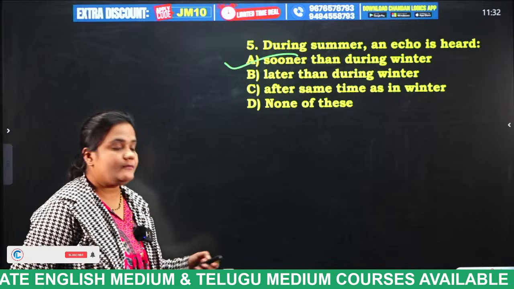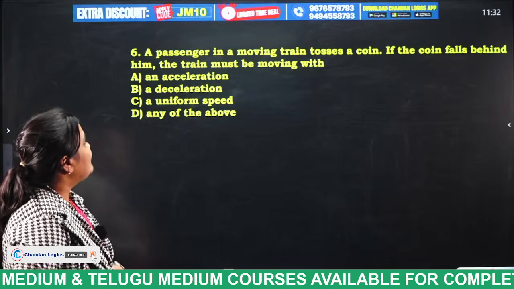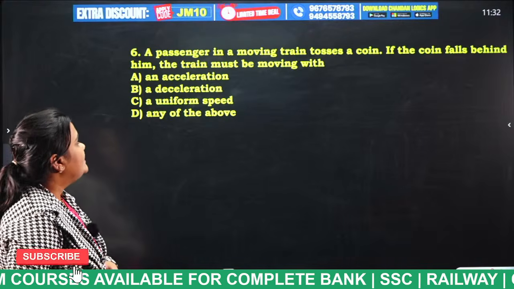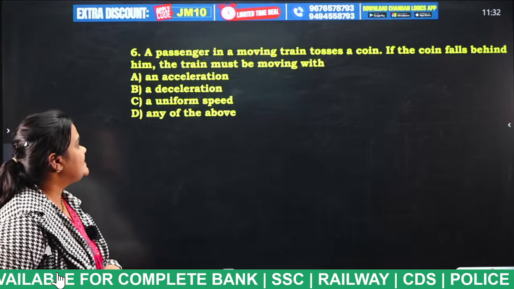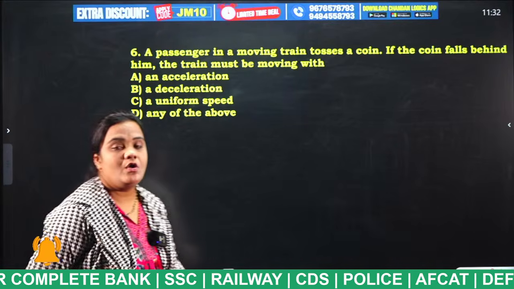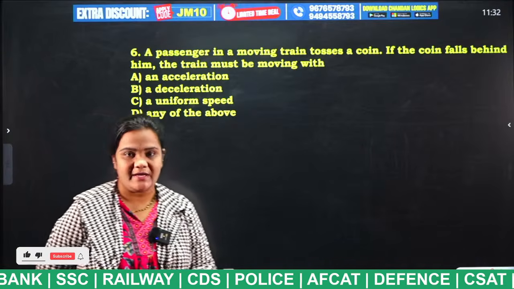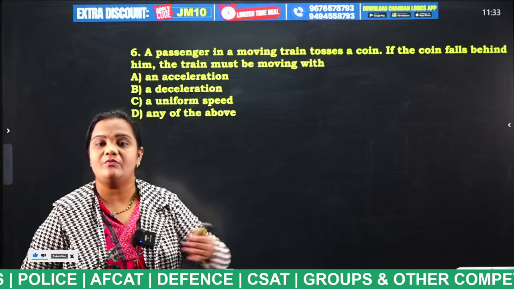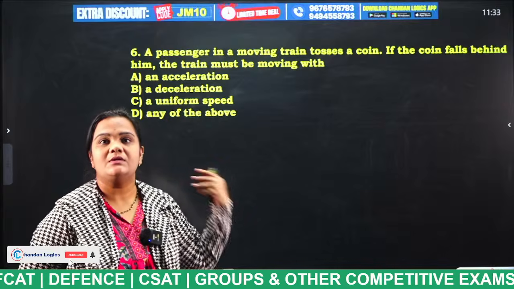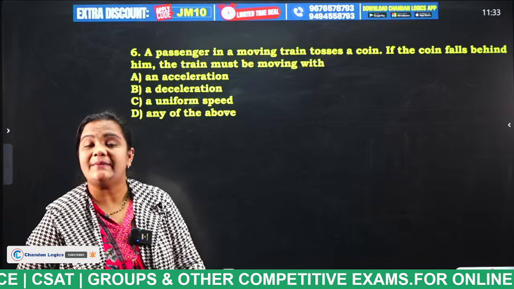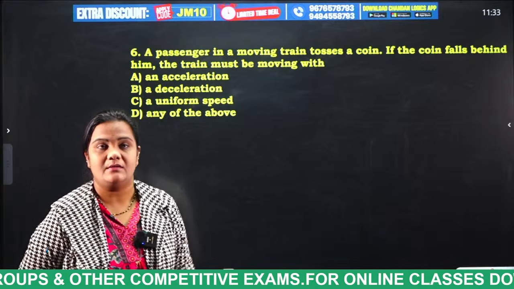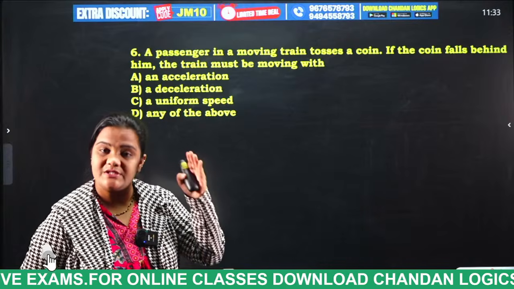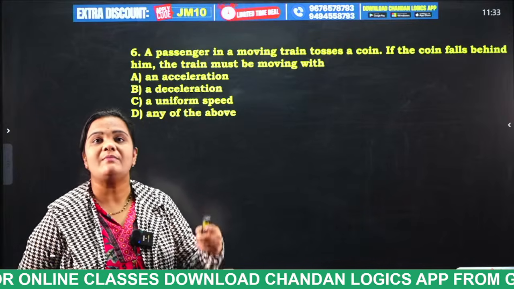Done. Next question. A passenger in a moving train tosses a coin. If the coin falls behind him, the train must be moving with an acceleration, a deceleration, a uniform speed, or any of the above. The question is that a person is traveling in a moving train and suddenly tosses a coin. Where is the coin going to fall, in front of him or behind him? If it is falling behind him, what is acting in that train? Is the train in acceleration, deceleration, or uniform speed? What might be the case?